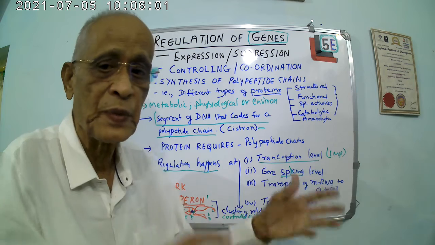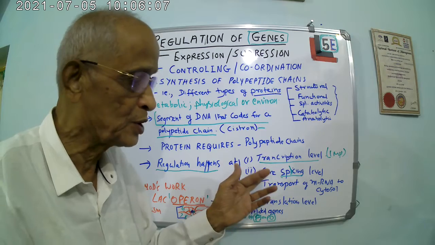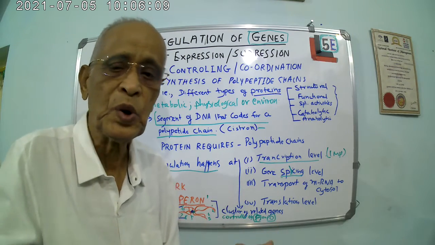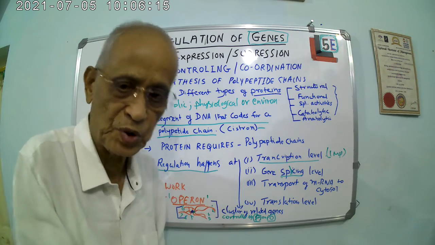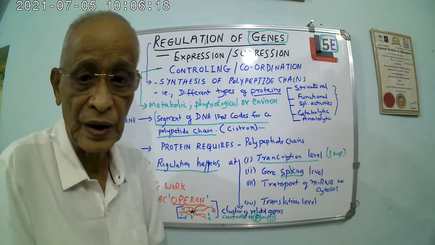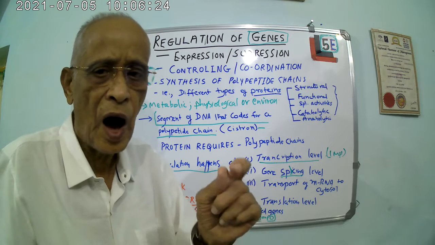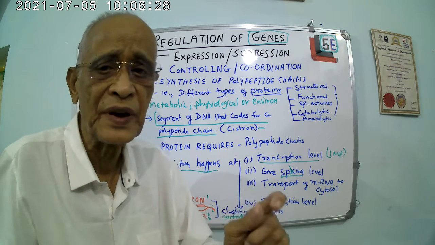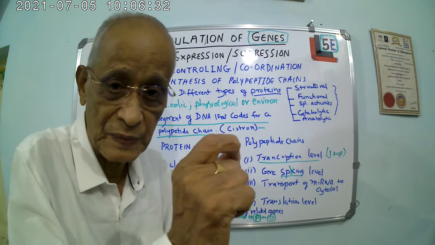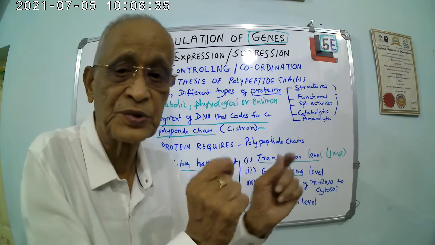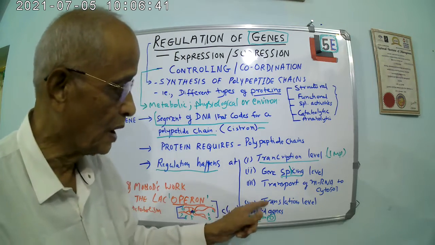Once the mRNA is made on the DNA strand, that mRNA has to be transported inside the cell from the nucleus to the cytosol, where ribosomes are there. So then also there will be a migration. You know, we are talking in terms of angstrom units, 1 billionth of a centimeter or millimeter. That is the magnitude of the smallness of these materials. So at that time they have to be controlled, and then comes the translation level.